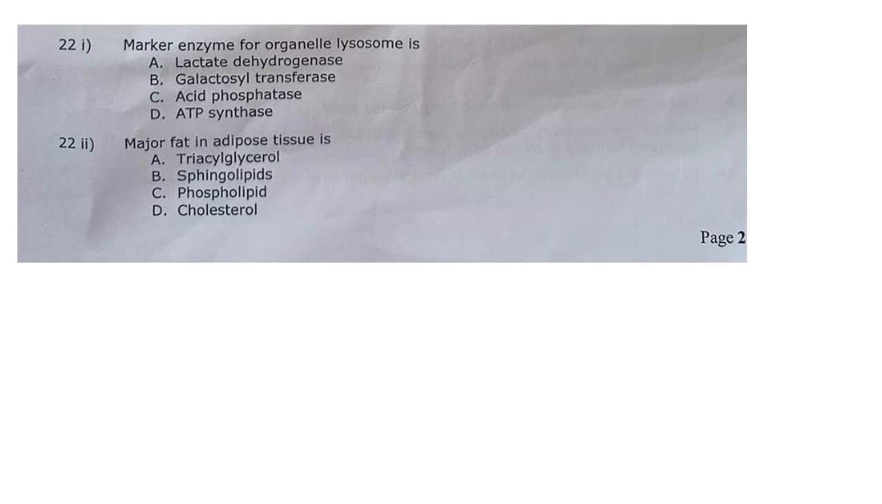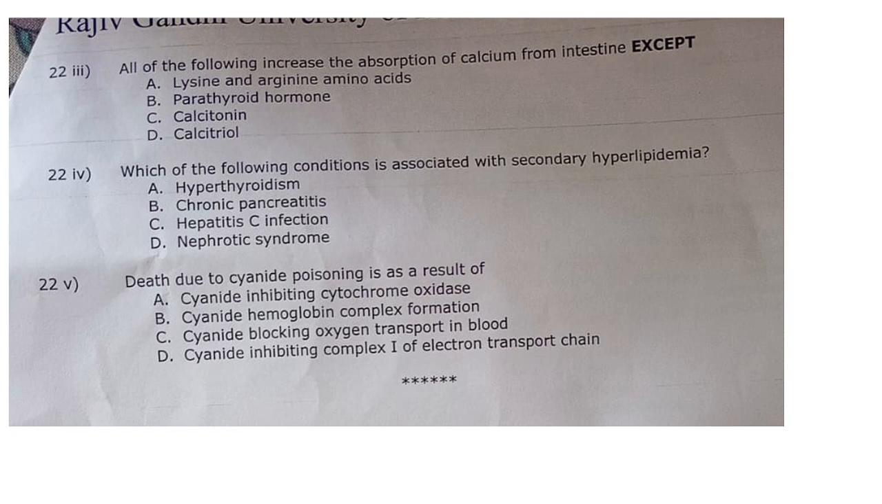Marker enzyme of the organelle lysosome. Answer is acid phosphatase, C. Major fat in adipose tissue. A is the answer, triacylglycerol. All the following increase the absorption of calcium from intestine except: calcitriol, yes; parathyroid hormone, yes; basic amino acids, yes; calcitonin, C is the answer. Calcitonin basically decreases serum calcium level.